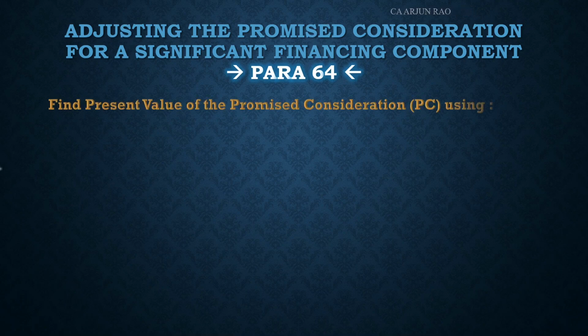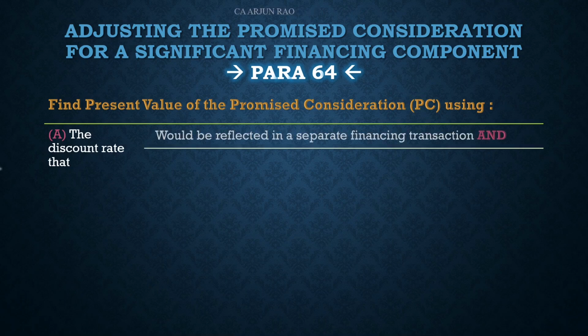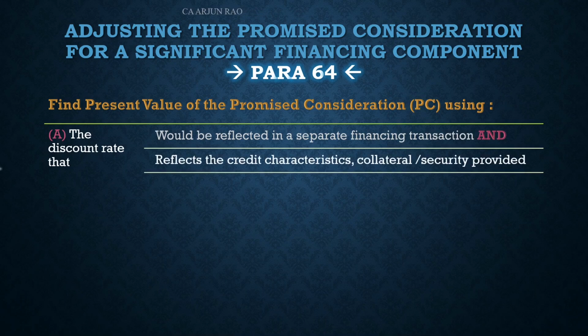So we have to find the present value of the promised consideration, and this is as per para 64. We will be applying the relevant provision for this question. As per para 64, you have to adjust the promised consideration by finding its present value using the discount rate that would be reflected in a separate financing transaction and reflects the credit characteristics, collateral or security provided.